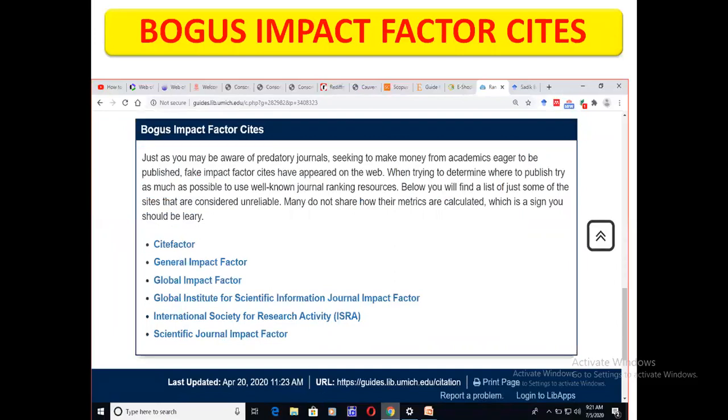These are the bogus impact factors given in every journal. In most journals, they will claim cite factor, general impact factor, global impact factor, Global Institute for Scientific Information Journal impact factor, International Society for Research Activity ISRA, Scientific Journal impact factor.